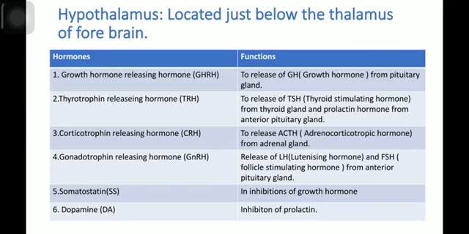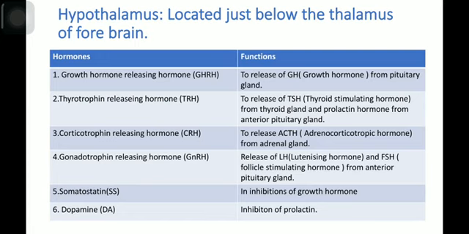Now let's discuss each of the endocrine glands, their secreted hormones and functions briefly. First of all, I would like to discuss the hypothalamus. Hypothalamus is located just below the thalamus of the forebrain. Growth hormone releasing hormone is a hormone which is secreted from the hypothalamus, and this hormone is responsible for stimulating the release of the growth hormone from the pituitary gland.